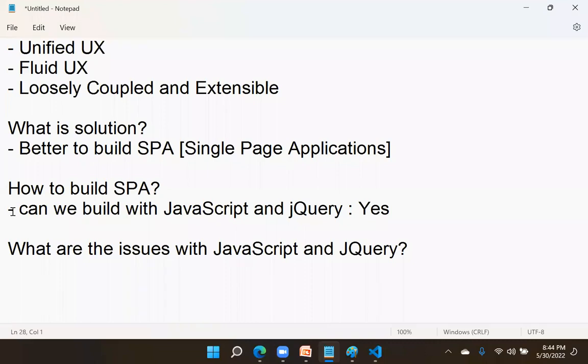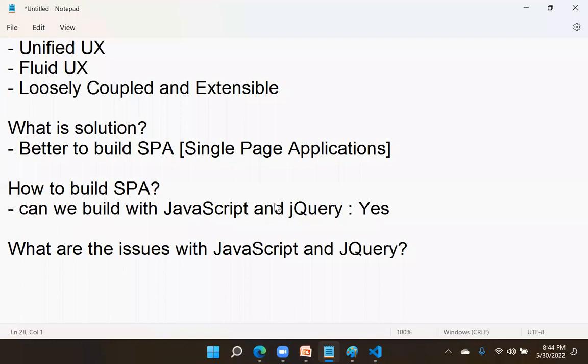Majority, even 10 years experienced developers, don't have an idea of web components. We can check, we can easily tell. Even among 10 years experienced web developers, very few people have an idea of web components. They don't know what is shadow DOM. They don't know the complete DOM. Later in React, I will tell you, we will discuss that. Why? Because we were ignoring that. Now it is trending. Single page applications are not new. They are already there. How were single page applications built earlier? By using JavaScript and jQuery only.